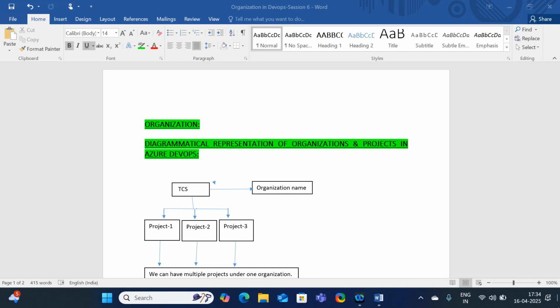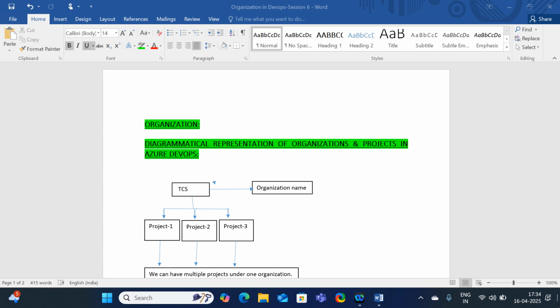Hi all, in this session we are going to learn about organization. Here we are going to learn what is organization, how we can create organization in Azure DevOps portal, and why we need to create organization in the Azure DevOps portal. Everything we are going to discuss in detail in this session.